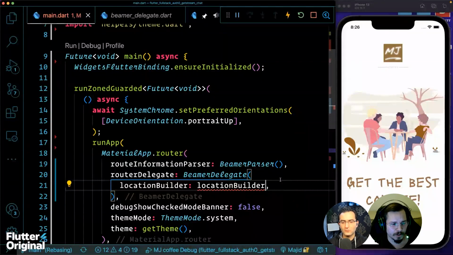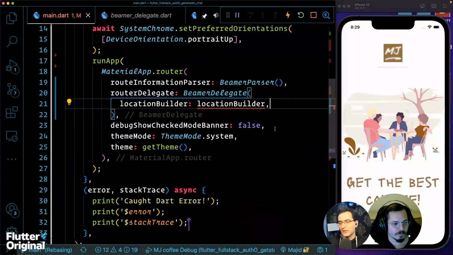And the one location builder in between, the beamer location builder, does that by itself. You just give it the list of all of your beam locations and it will determine the right one. But if you don't want it to determine, if you want to determine it yourself with ifs, then you can provide your own. That's interesting. But we're going to use routes beam location. Okay, that's good. So now we have three options, as you mentioned, and we're going to go for the simplest one for this application, but there are other use cases as well. We will get back to this later, but let me just continue right now.